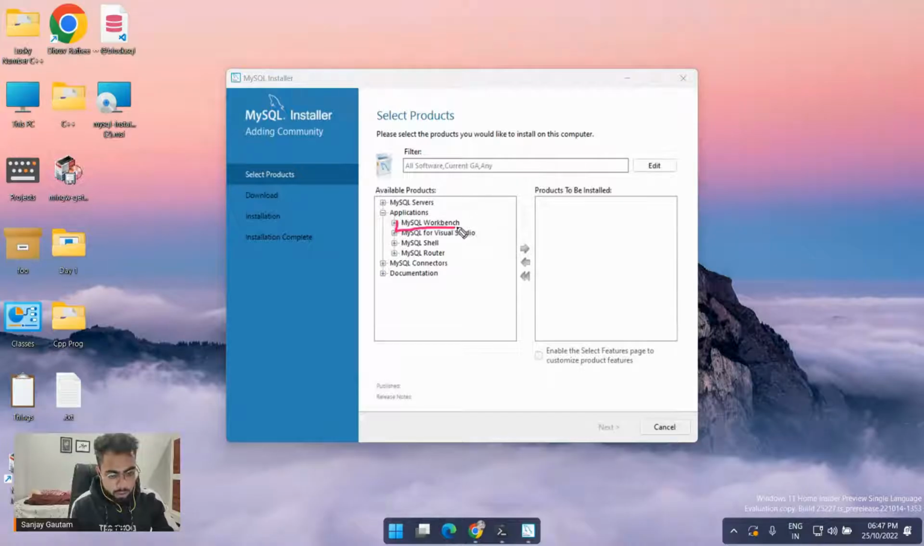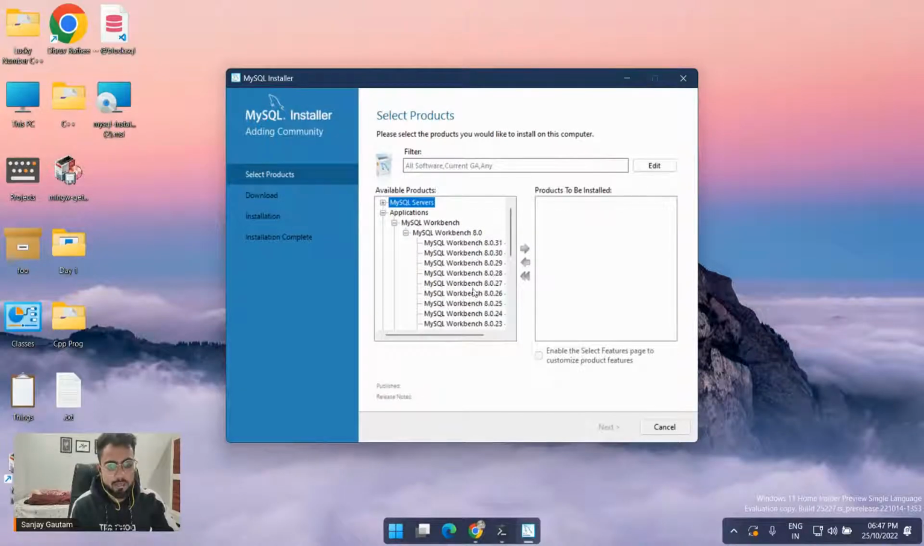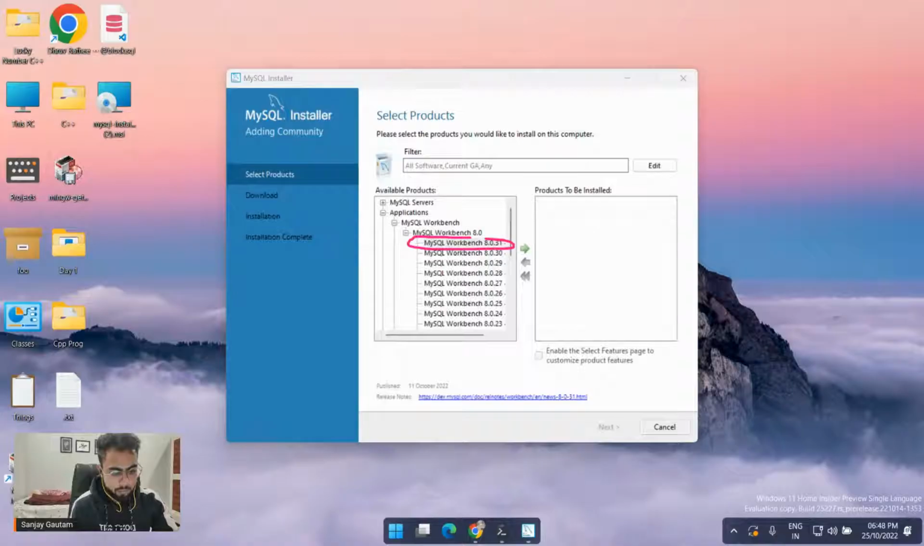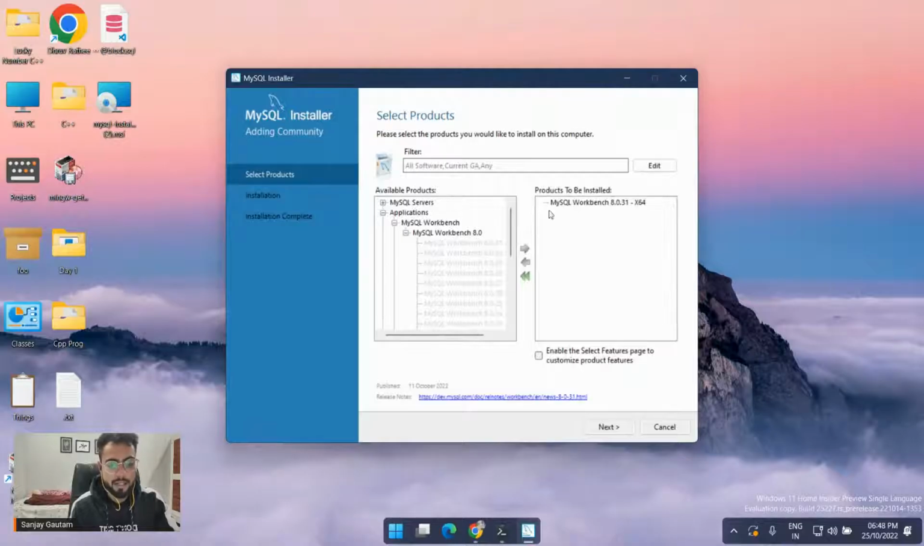So just click on this MySQL Workbench. Click here, and basically you will get all the possible versions, like version 8, etc. Just click on 8.0.31, this one, and after clicking on this, click on this green arrow. Okay, so now this thing is added here.